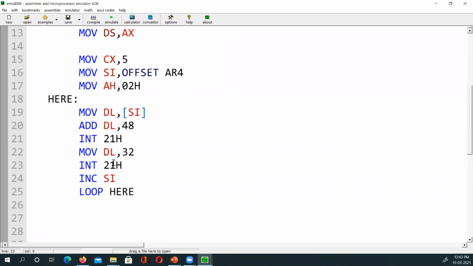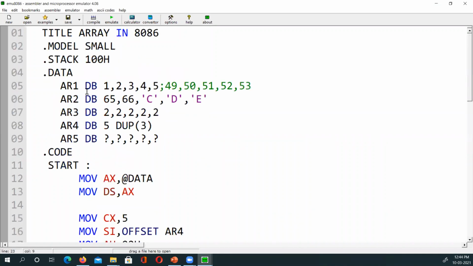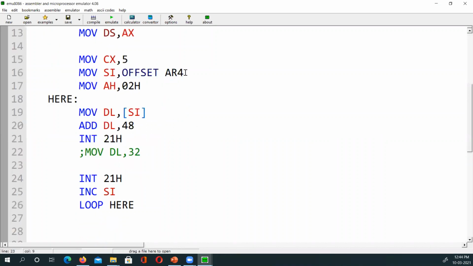Now I don't want the space. I will close this. I want the new line. I have only 2 minutes left for this class, so let us do the new line. What should I do for the new line? Before that, I just want to print the first one. I just want to print the AR1, and I'm adding 48 to that to make it ASCII. So for that, I will say move into